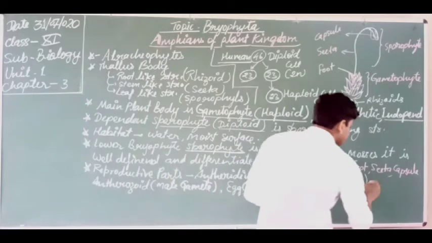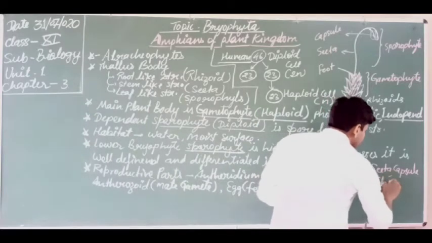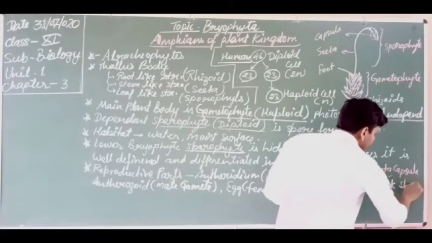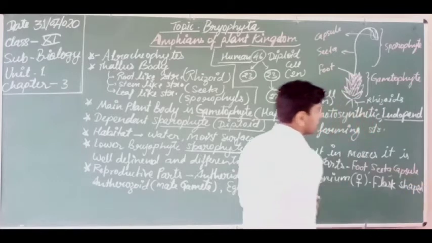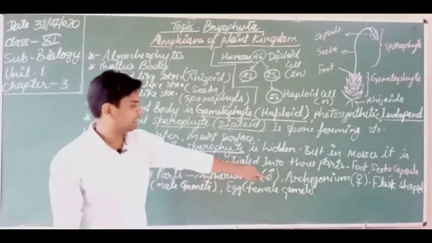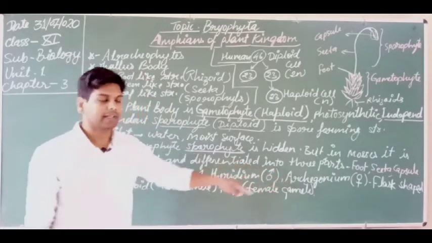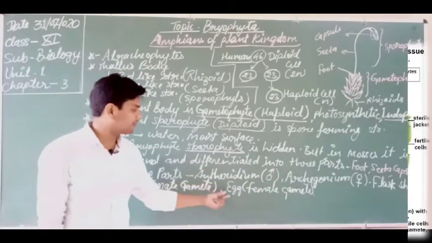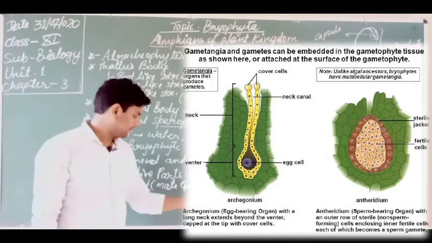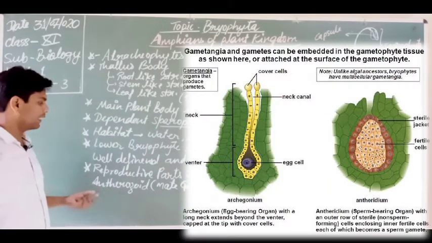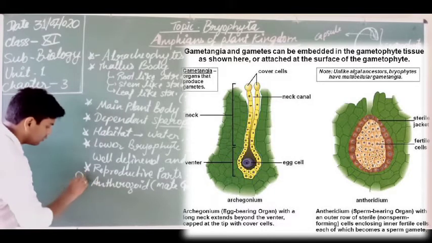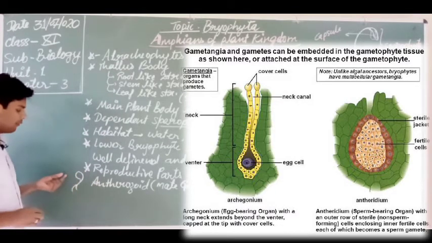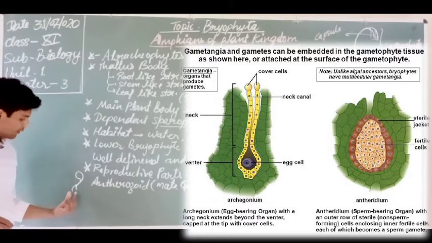The archegonium is a flask shaped structure. Inside the archegonium the egg is formed. The egg is the female gamete. Antherozoids are this type of structure, like a V, with flagella.